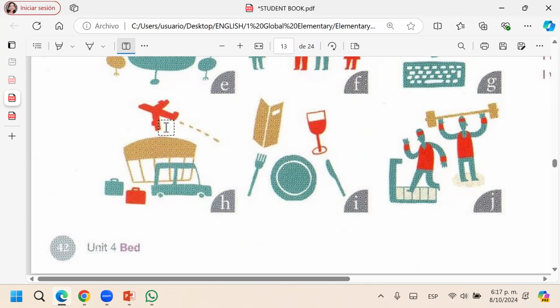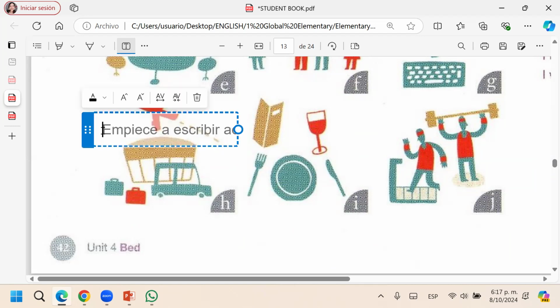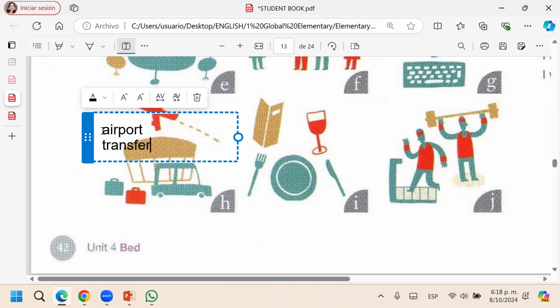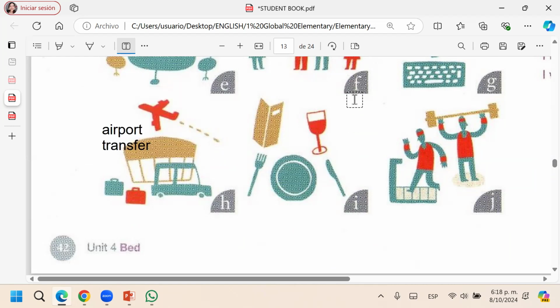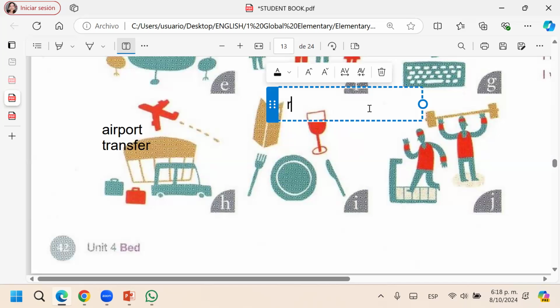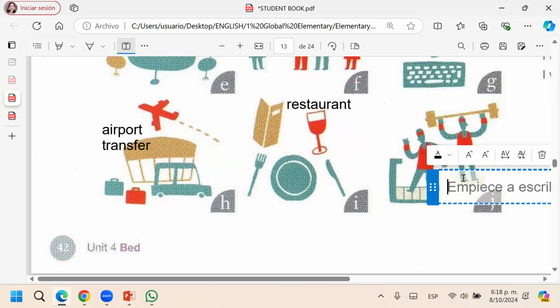Yes, transport. Airport transfer. The hotel has a service that takes you from the airport to the hotel. This, what was this? Restaurant. And this? Gym, to do some exercise.